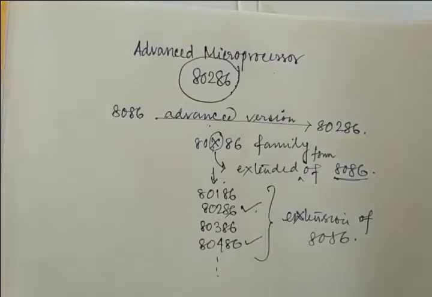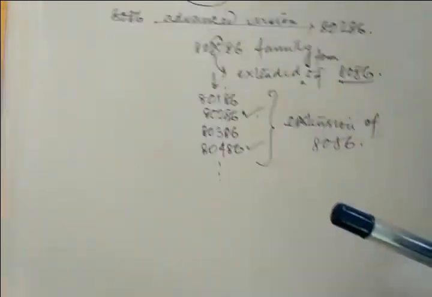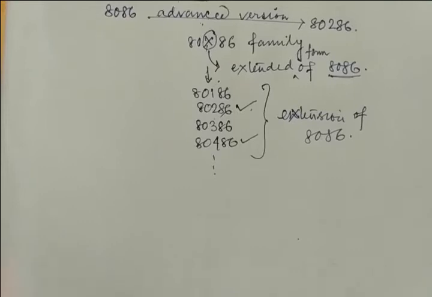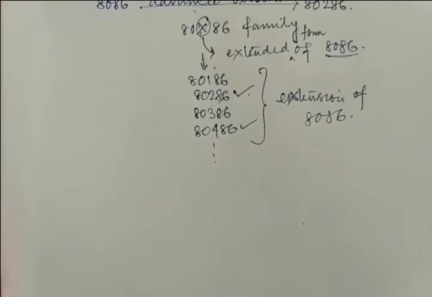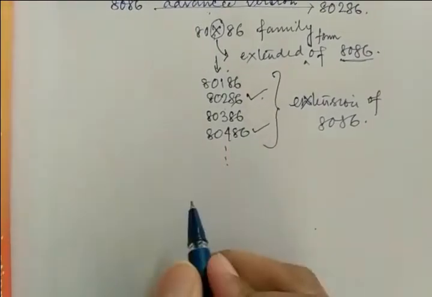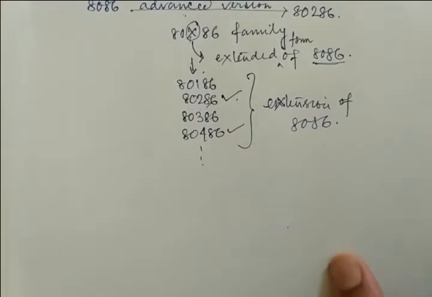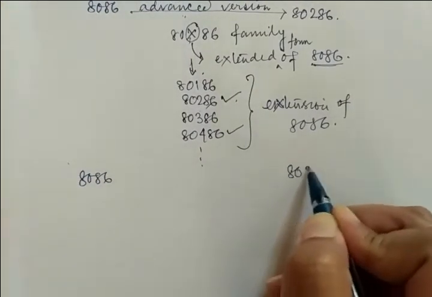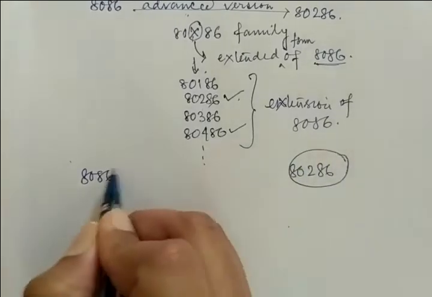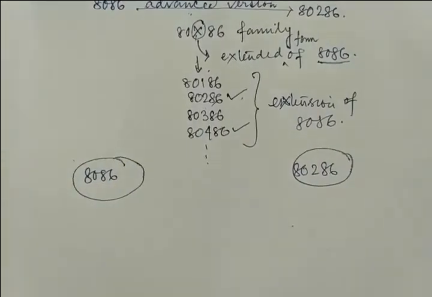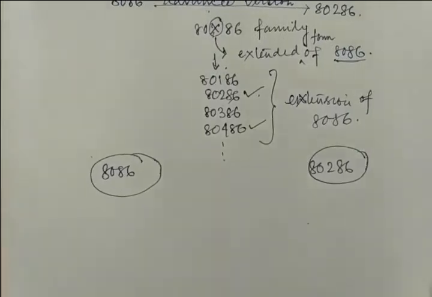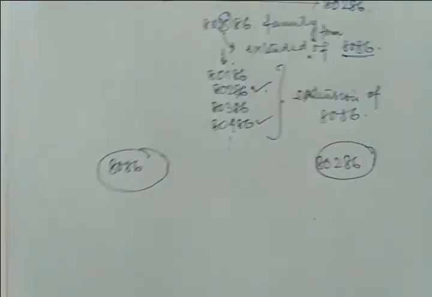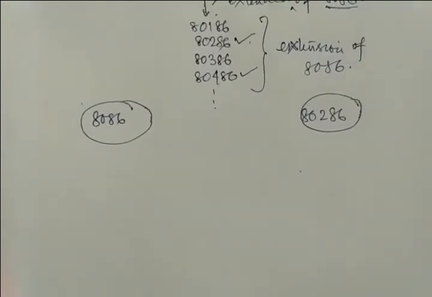Okay. So my next part will be, what are the similarities and what are the differences between 8086 and 80286, right? So here I am writing, this is your 8086 and this is your 80286. Just go to the points that I am going to discuss. What are the similarities and what are the differences?